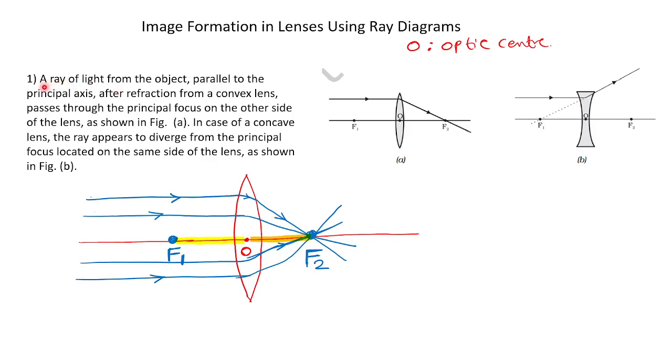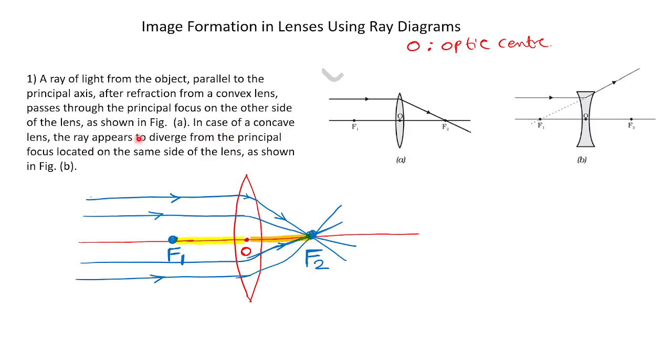The first rule is: a ray of light from an object parallel to the principal axis, after refraction from the convex lens, passes through the principal focus, or simply focus, on the other side of the lens, as shown in the figure.